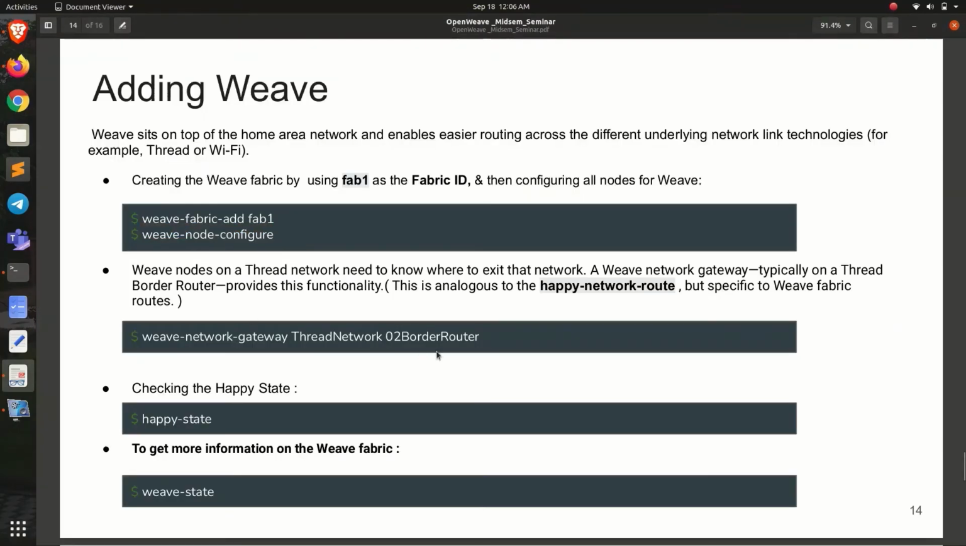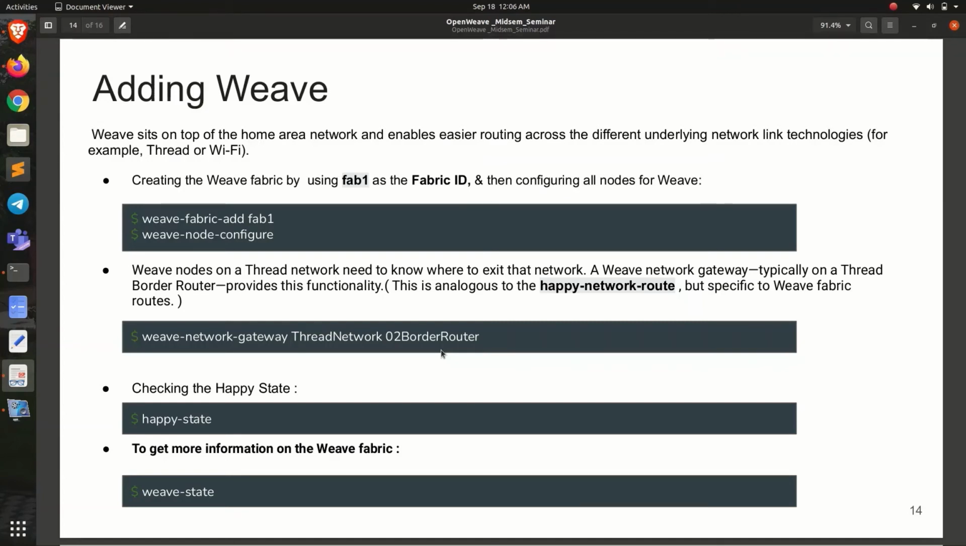And one more thing we have to add is the gateway. Suppose about the Weave nodes in the Thread network: they don't know how to exit the network, because there's no gateway defined for those Weave networks. I'm saying for a Weave network, not for the Thread nodes, because Weave is now enabled on all the nodes.